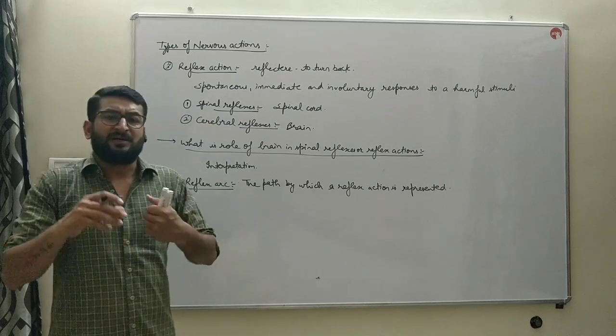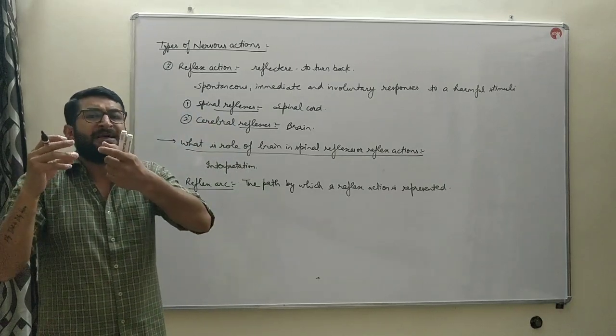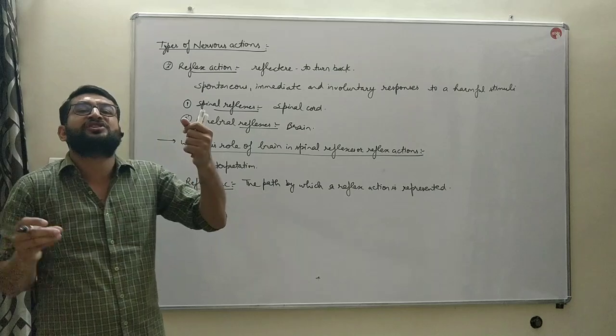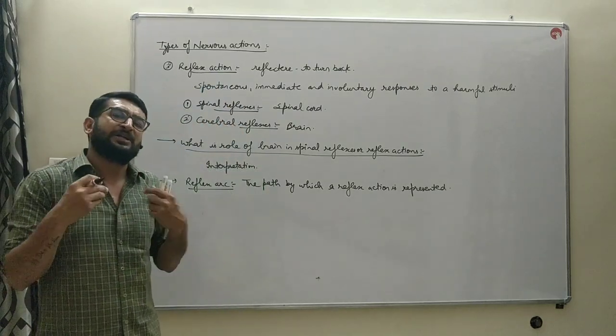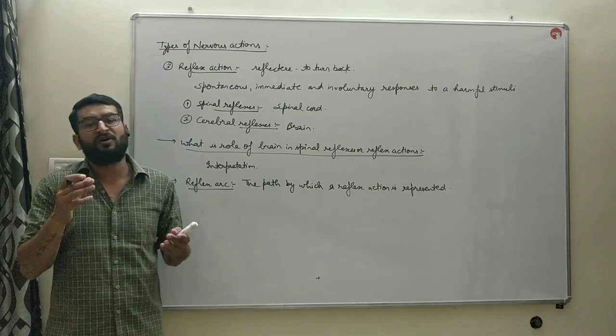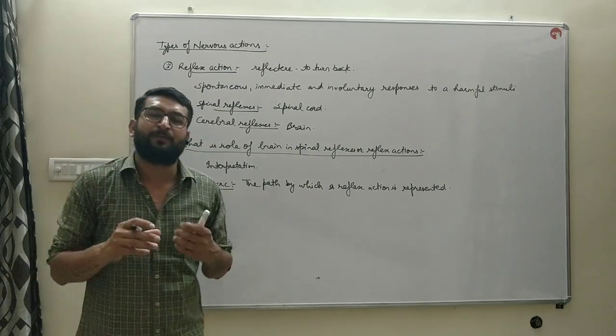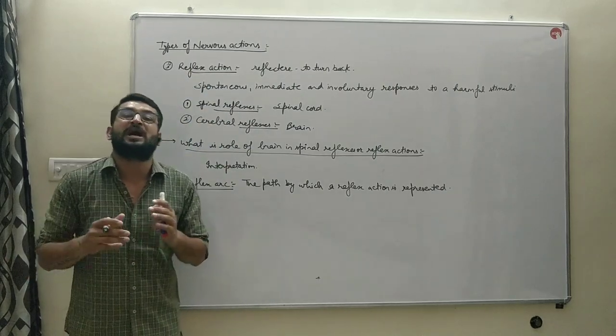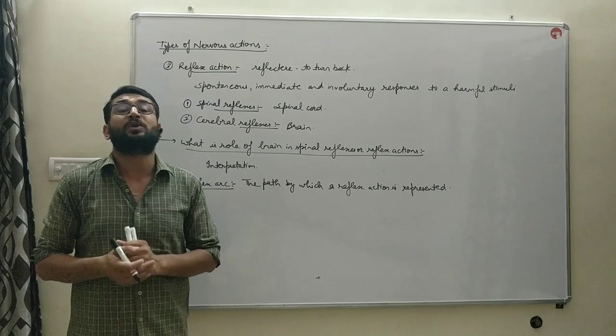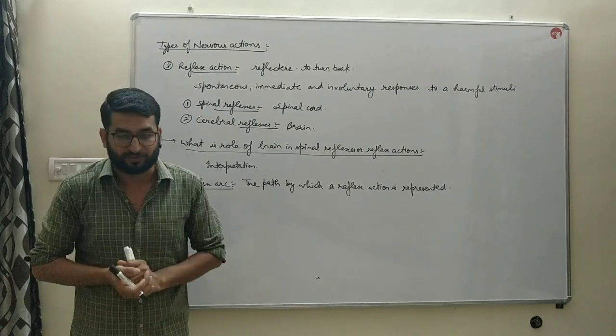And then the signal is interpreted by the relay neurons. The response is given to the effector organs like muscles and glands, for particular secretions, for the particular movement of an organ, so that our body can give a particular response and protect itself from those harmful stimuli. So that is what the reflex arc is all about.